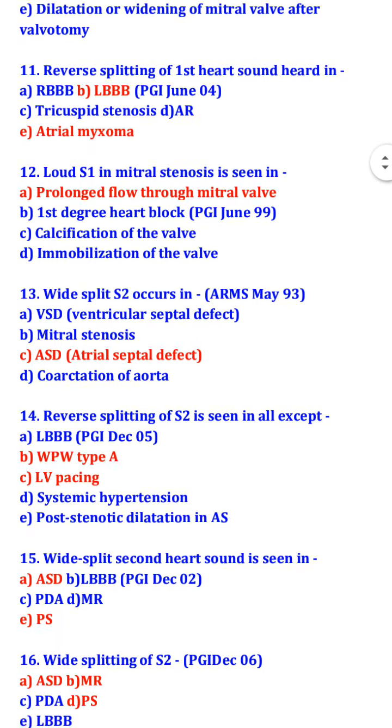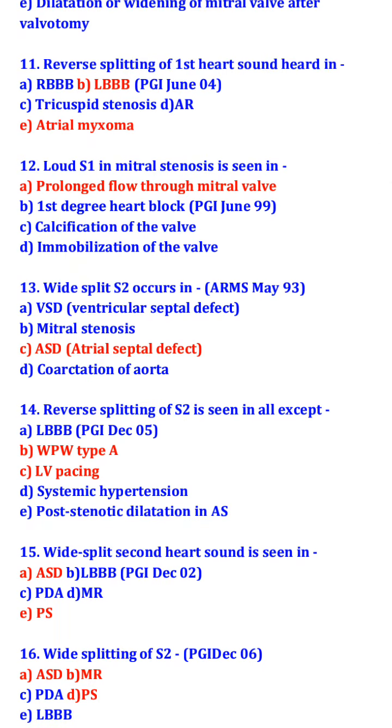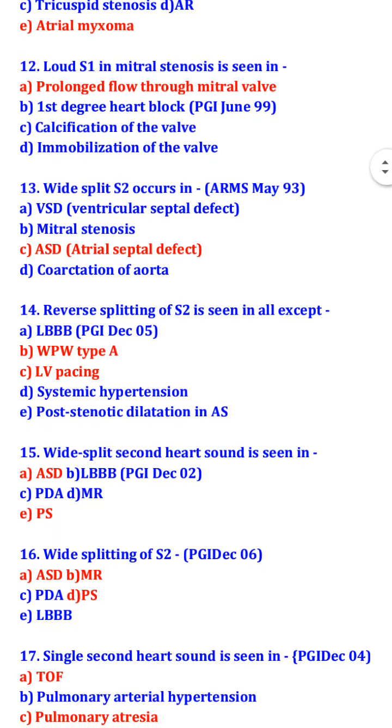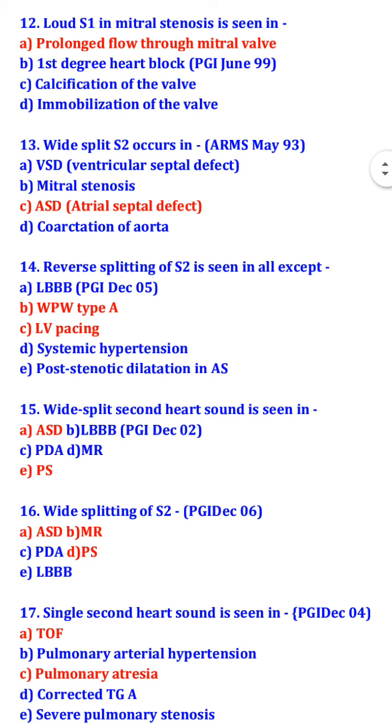Wide split S2 occurs in atrial septal defect. Reverse splitting of S2 is seen in all except WPW type A, that is Wolff-Parkinson-White syndrome type A, and LV pacing. So reverse splitting of S2 is seen in left bundle branch block, systemic hypertension, and post-stenotic dilatation in AS, that is aortic stenosis.